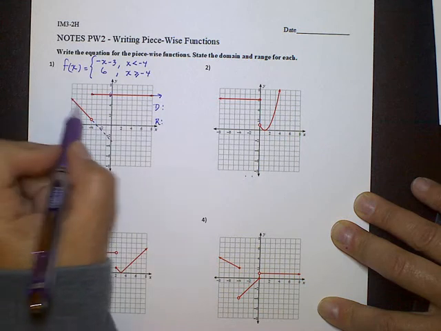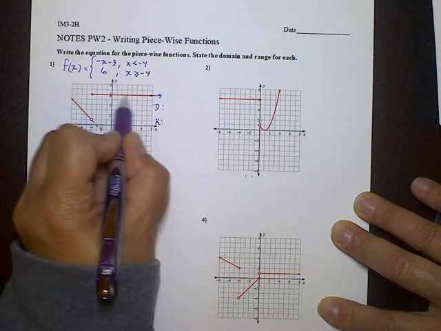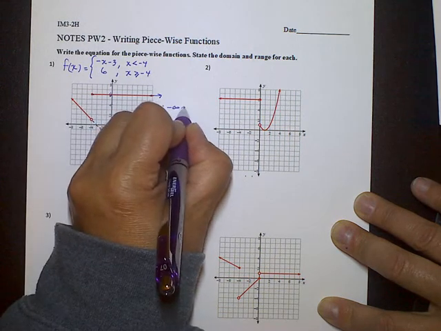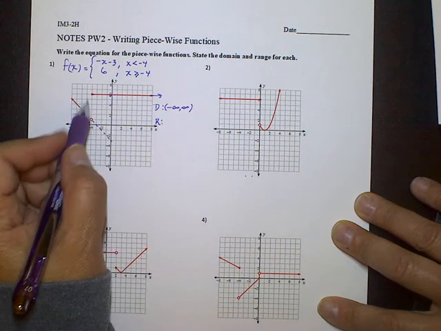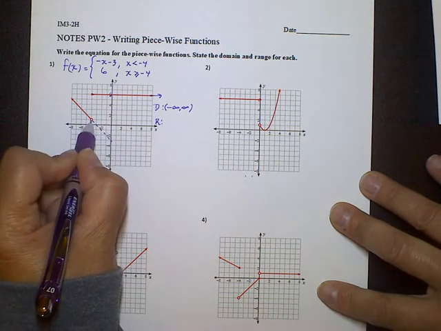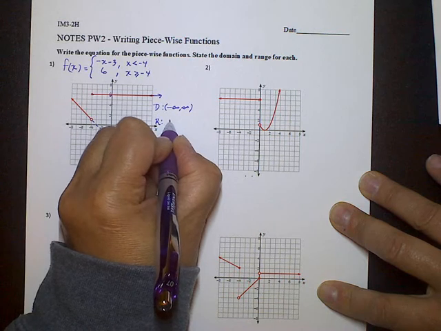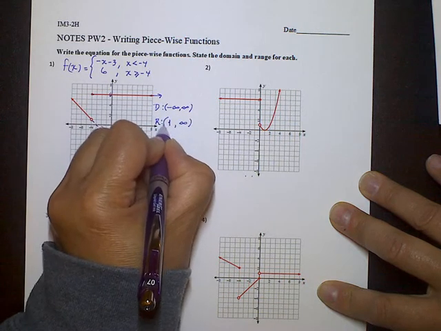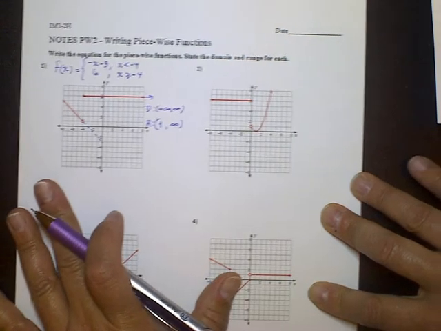Alright, our domain and our range. If we look at our domain, our graph goes forever in this direction, and it goes forever in this direction, and the -4 is included, so this is going to be all real numbers. And for our range, the lowest it goes is right here at 1, and then it goes up forever. So low is 1, high is positive infinity. And 1 is not included because it's an open circle. Okay, so pretty easy on that one.